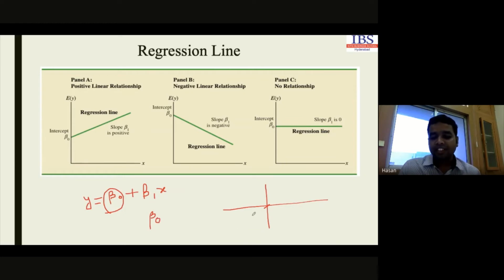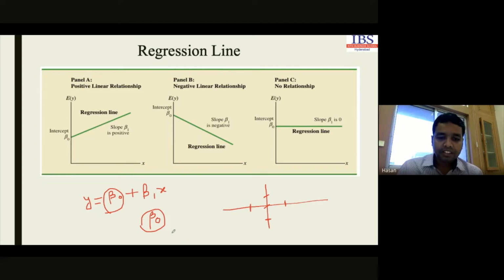If our equation starts from here, beta will have a positive value. If it starts from here, beta will have a negative value. If it starts here, there also beta has a positive value. If it starts here, beta has a negative value. So this particular beta 0 will be the intercept value. It indicates the starting point of the regression line.